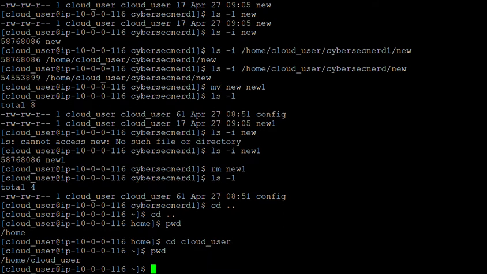What I wanted to check here is, we have created some files: name, config, version. I just want to identify in which particular directory I have placed those files. So I am in this particular directory /home/cloud user. I will give this particular path because I know I have created the file somewhere here. So home.